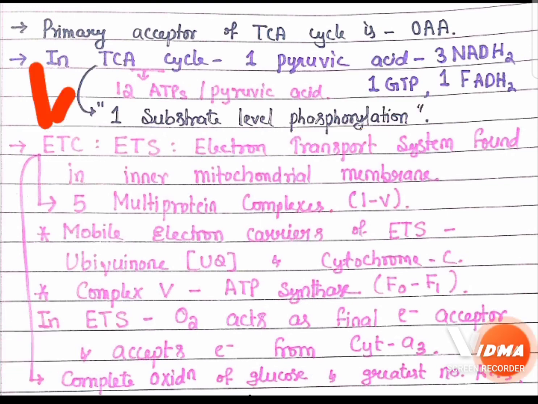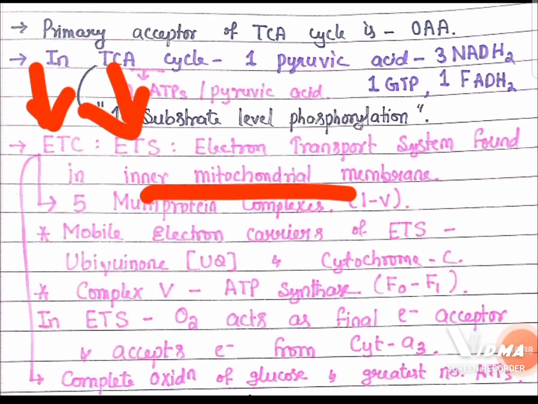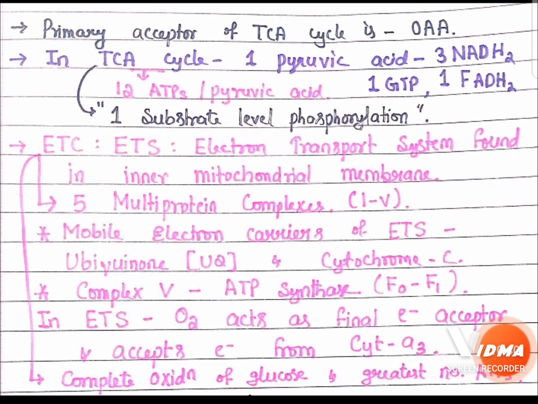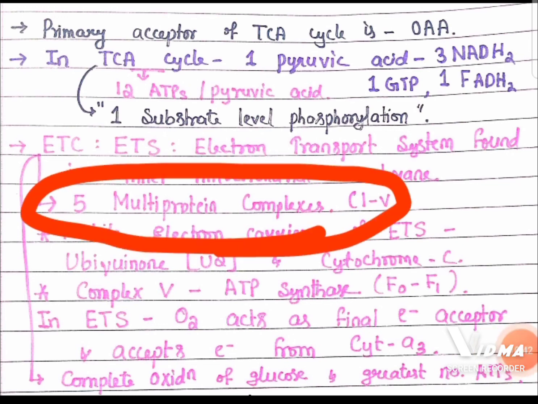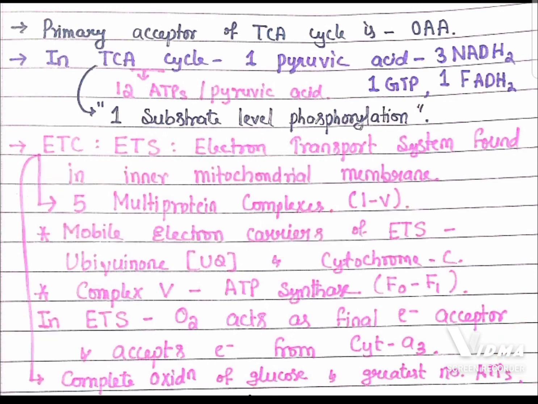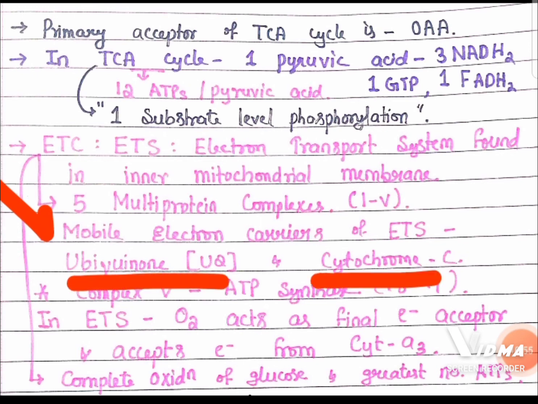Now come to the electron transport chain, or electron transport system. It is found in the inner mitochondrial membrane, and this system involves a total of 5 multi-protein complexes and 2 mobile electron carriers. One is ubiquinone, another one is cytochrome c.